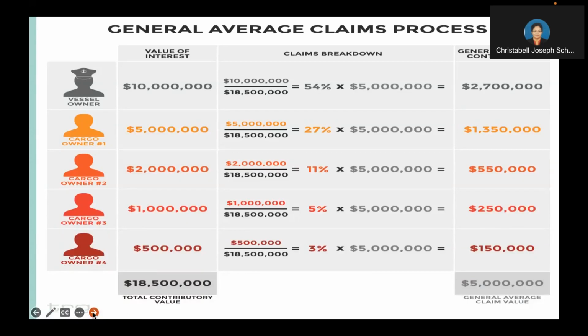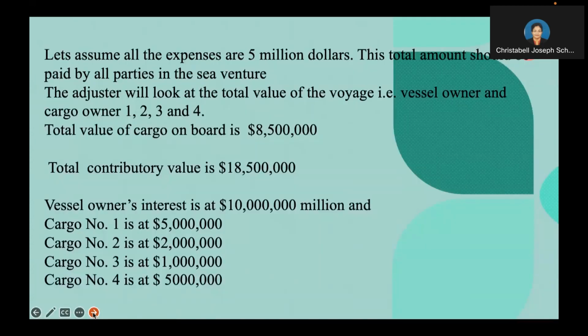Now, let's look at an example here of how we can calculate general average and how the process of the general average claim goes. Let's assume all the expenses here are $5 million. This is the total amount that is to be paid by all the parties who are involved in the sea venture.